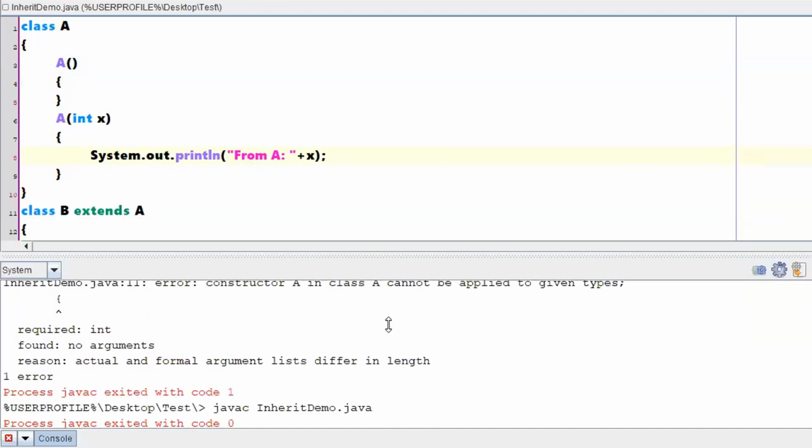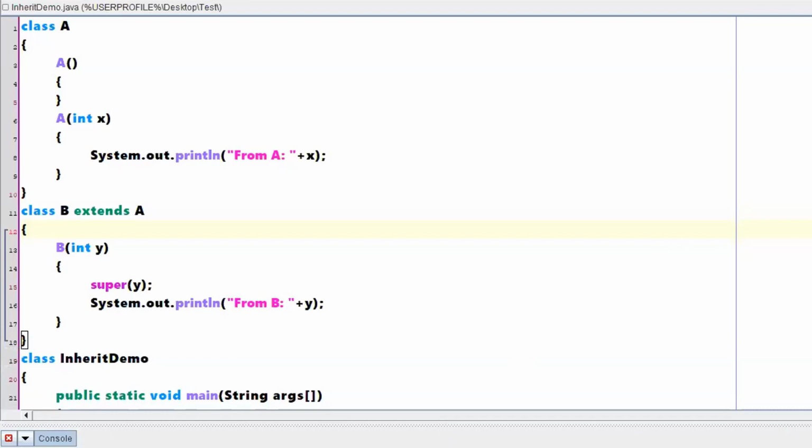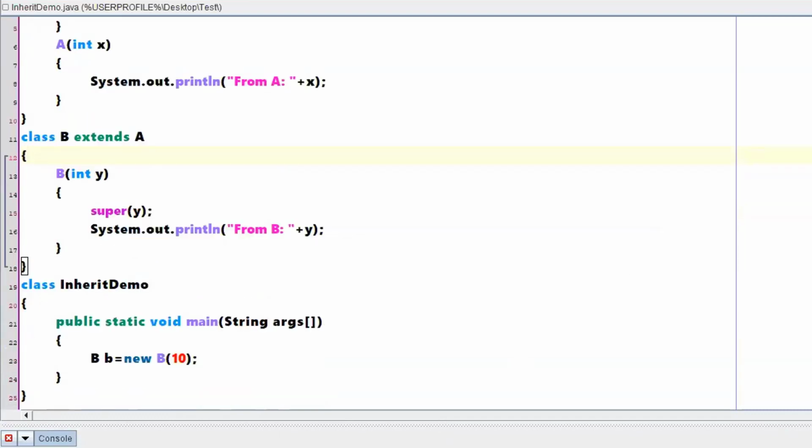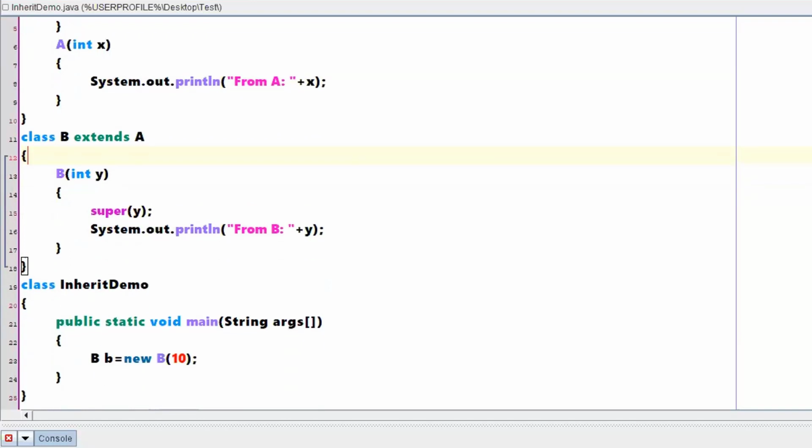Right? I just wanted to show you that once you come to this particular class, first it will try to execute the default constructor of class A, then only it will go with the execution of the class B constructor. Right? So I'll give you some time, go through the program carefully. The important discussion is with respect to the normal use of super and super with brackets. That means if I'm writing super with brackets, I'm talking about constructors, super constructors. Right. Any questions? Or shall I summarize everything at once?